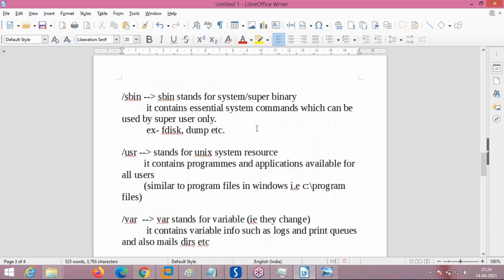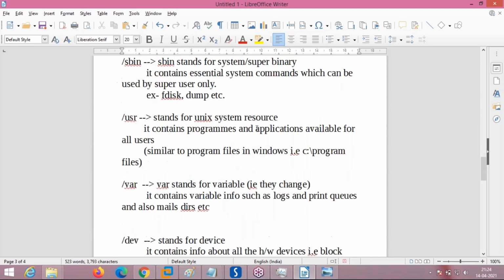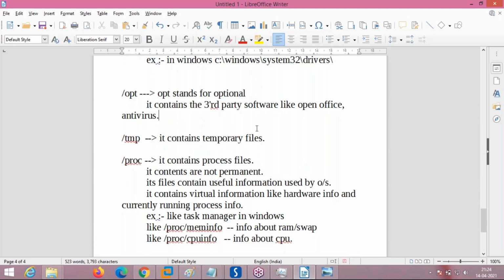You will understand the difference between these things when you do the administration course. For timing, just remember I said OPT is for third party applications.